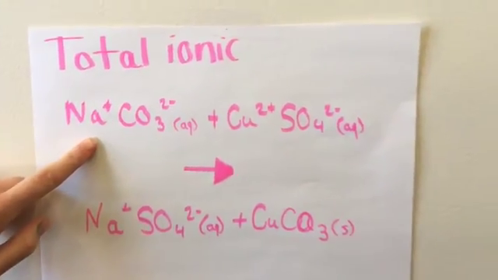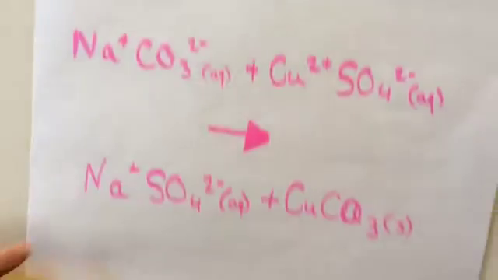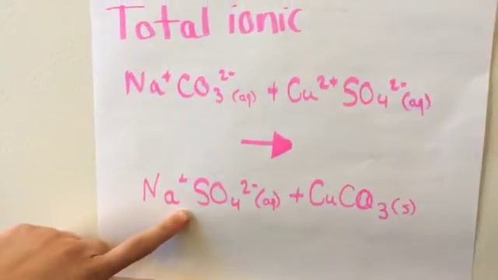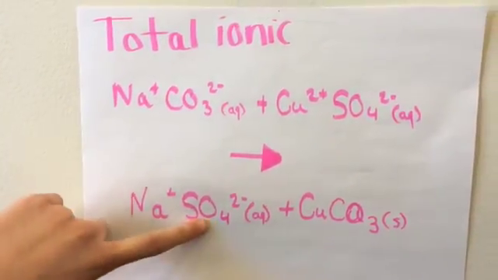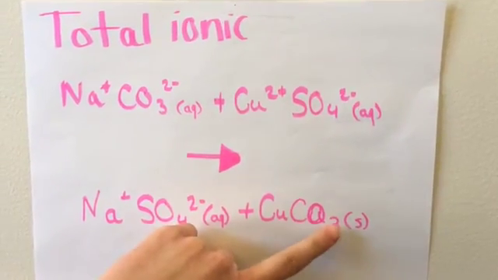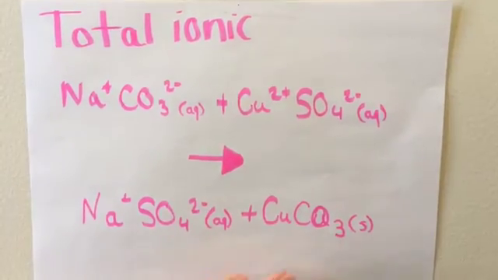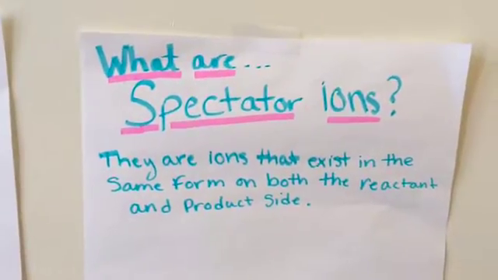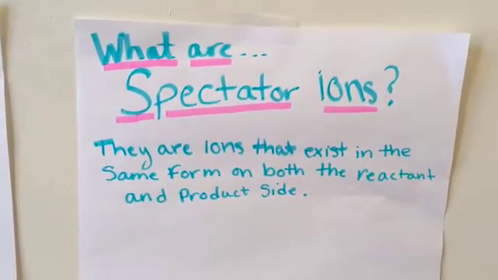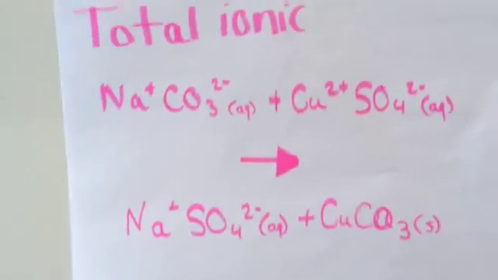This is the total ionic equation, which shows the charges of each of the compounds. And this is sodium sulfate and copper carbonate. And see, this is the only solid made in the reaction because they are not soluble after they've reacted. Spectator ions are ions that exist in the same form in both the reactant and product side. So here's the total ionic equation. And over here you can look at the net ionic equation.